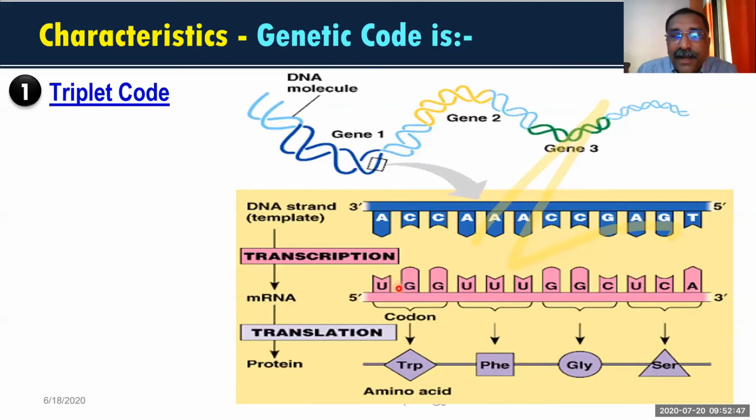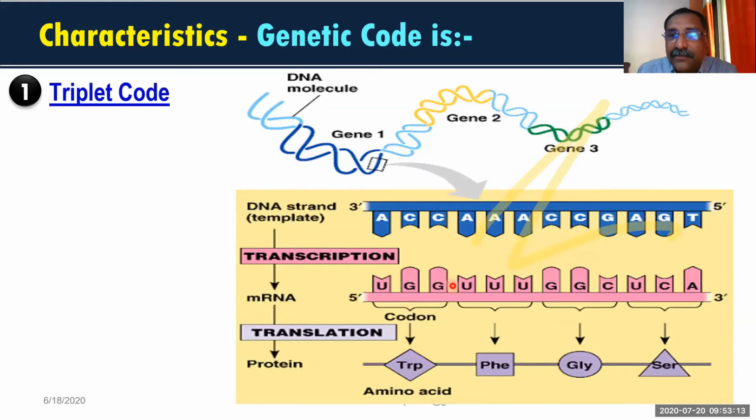And when we arrange these nitrogen bases, the first 3 nitrogen bases we call one codon. Got the point? This is what is called a codon. This is another codon, this is the third codon, this is the fourth codon.